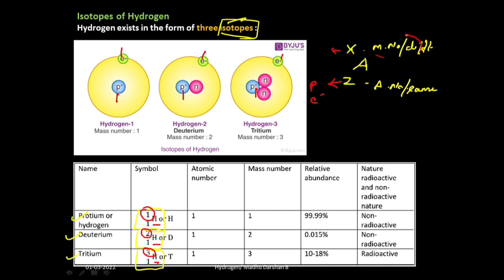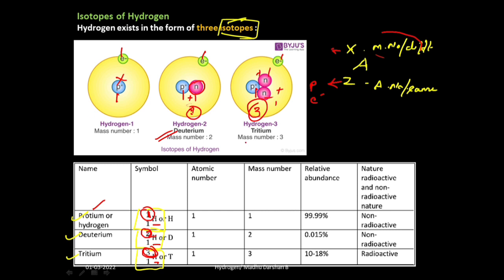Then what is mass number? It is nothing but the number of protons plus the number of neutrons present inside the nucleus. You can see the nucleus of hydrogen. In the first hydrogen, that is in case of protium, there is no neutron, so it possesses only one mass number. But in deuterium, you can see one neutron, so the mass number changes to 1 plus 1, 2. That's why they have written 2. In tritium, you can notice one more neutron, so 1 plus 1 plus 1, totally we have mass number 3. So these are the isotopes of hydrogen.